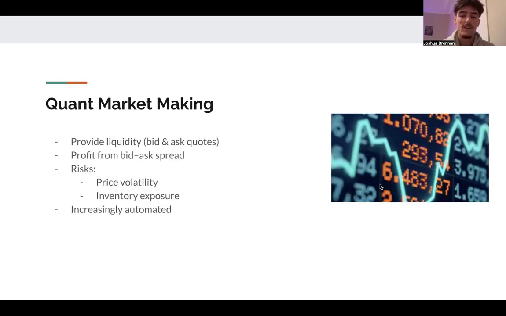Quantitative market making involves continuously quoting buy and sell prices to provide liquidity in the market. Profit is made from the bid-ask spread, but this comes with risks, especially from price volatility and holding inventory. In modern markets, this process is largely automated, with algorithms adjusting prices and managing risk in real time.